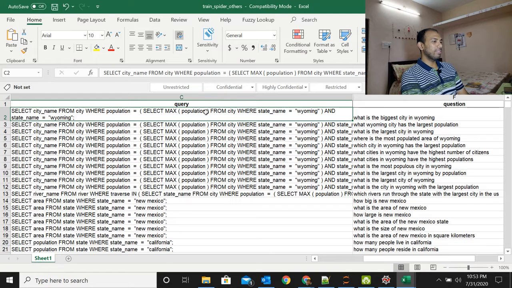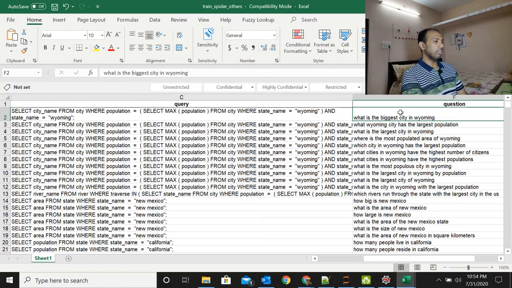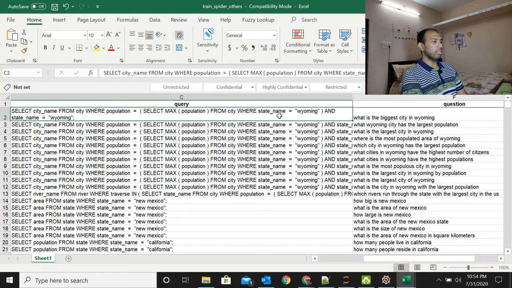From what we see here, we have our queries on the left hand side and our questions on the right hand side. The natural language question would be, what is the biggest city in Wyoming? And the corresponding SQL says select city name from city where population equal to select max population from city.